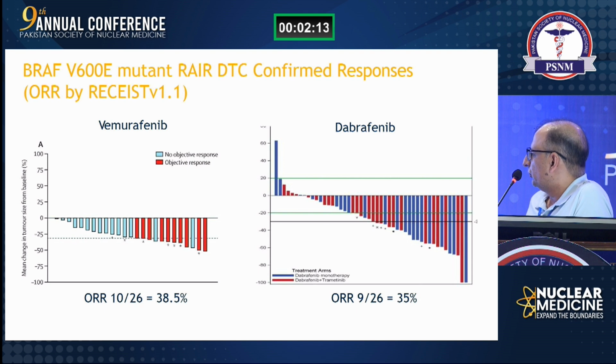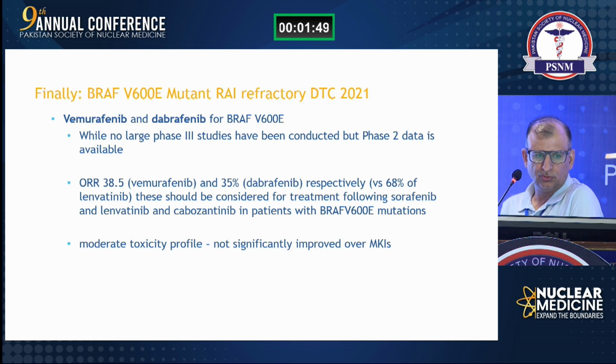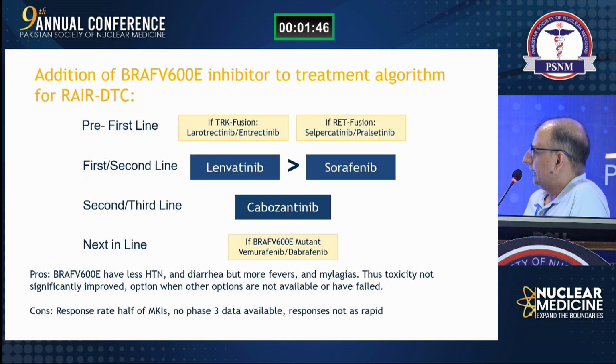These are the objective response rates, 35%, and this agent is showing 38% in the data. So if we remember, lenvatinib was showing an objective response of 68%, and while these selective agents were showing response rates of 80%, these are showing relatively less response. So if this mutation is positive, then unlike the others, we have put it downside.